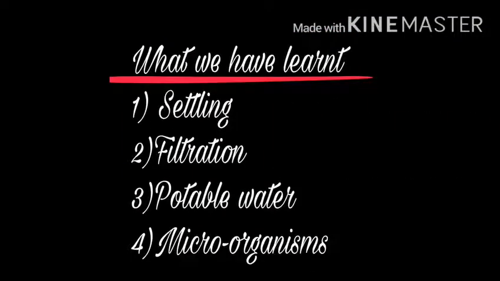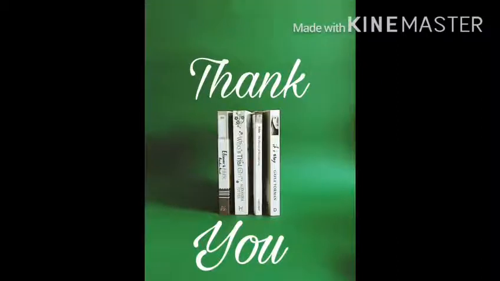So let's revise what we learned. First is settling. The process of allowing heavier particles to settle to the bottom of still water is called settling. Next is filtration. With the help of alum also we can make the water clean, but at the end the water is not safe for drinking and not potable. Then the third point is potable water. Potable water means clean and good water. It is important that we drink good and healthy water. Microorganisms. We cannot see microorganisms directly. We need to use a microscope to see the microorganisms. I hope you have understood the lesson very well.